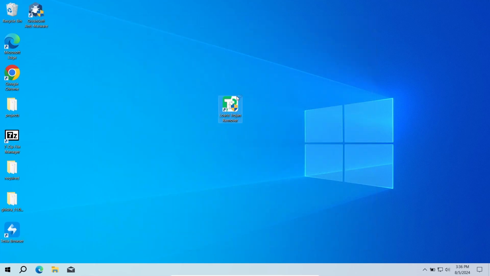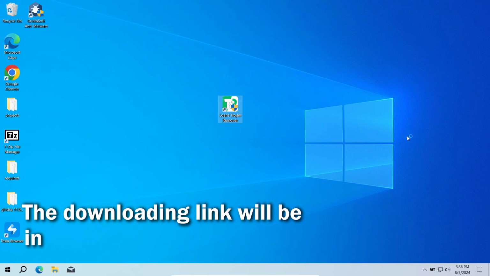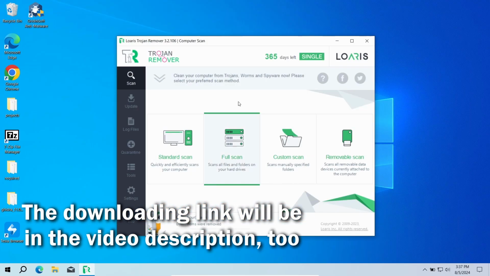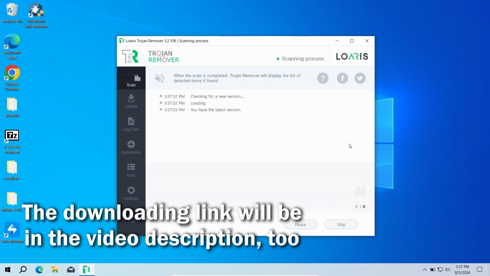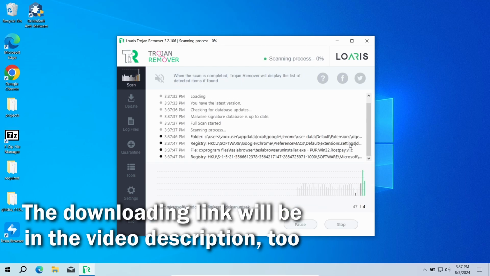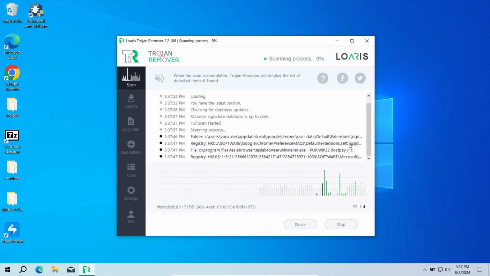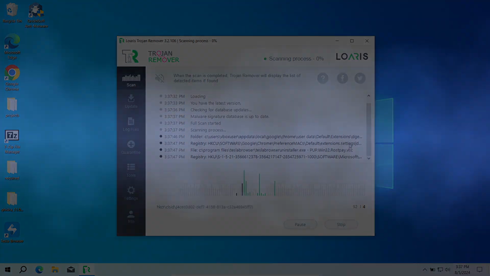As an alternative option, you can try the Loaris Trojan Remover program. This antivirus has less fancy functions, but still does the job and will make your system free of any browser hijackers in just a few minutes. You will need to run a full scan to check every corner of the system for possible viruses. And once again, it will take around 15 minutes, depending on the size of your disk. And while the scan is running, let's talk about why this extension appeared and how you can remove it manually.